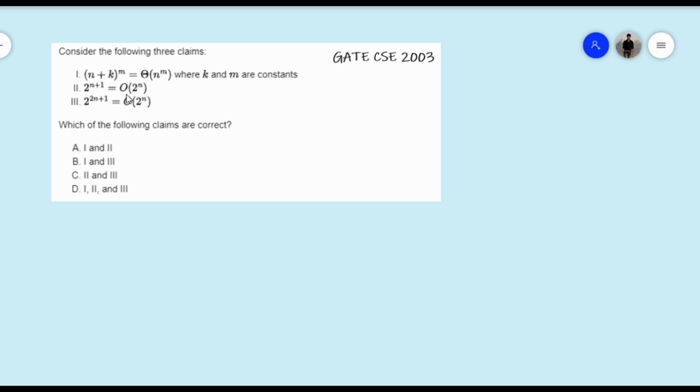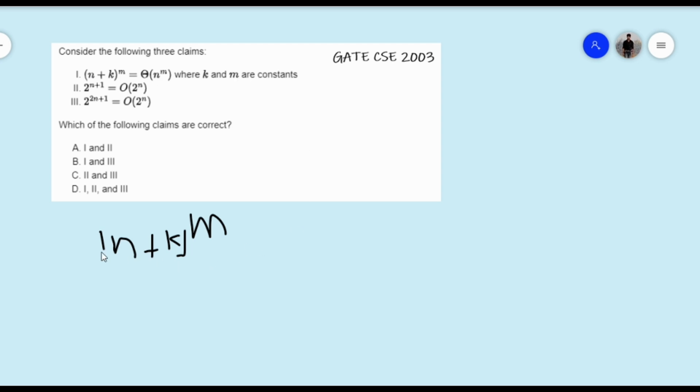So here theta and big O are asymptotic notations. Here k and m are constants. If you see here, (n plus k) to the power m, here they have given theta notation. So according to theta notation, these two functions should be asymptotically equal.